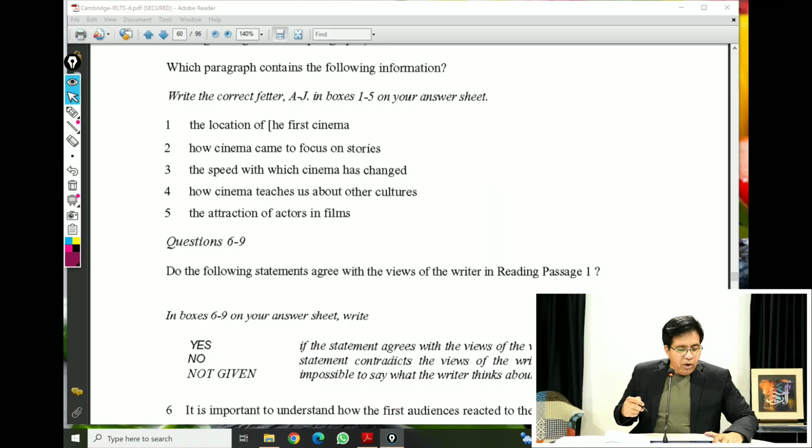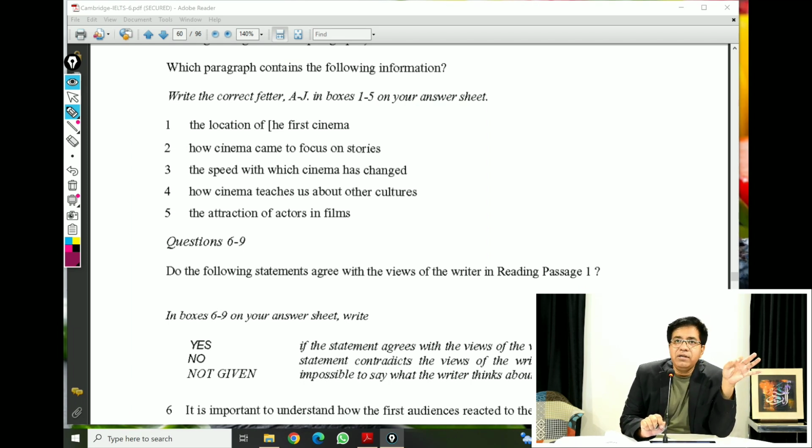Now see questions 1 to 5. They have given them here deliberately so that when students start with these 5 questions, they will take 10 to 12 minutes and then students will be confused. What do we have to do for this question? We need to look for specific information, and in order to look for that specific information, we need scanning. One is reading, one is skimming, one is scanning.